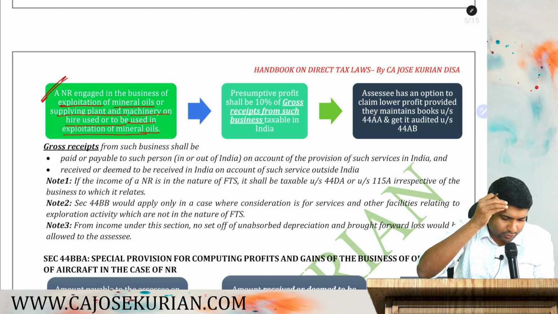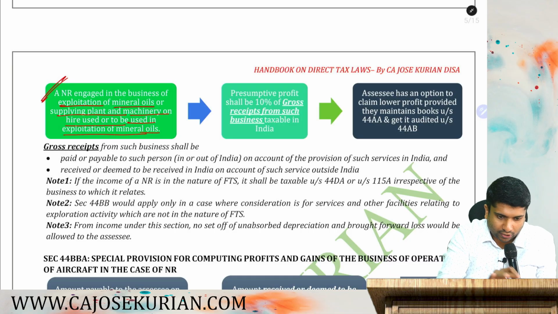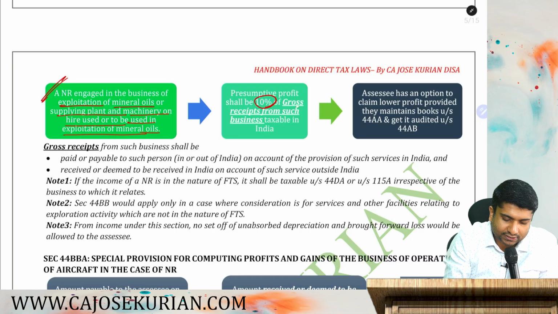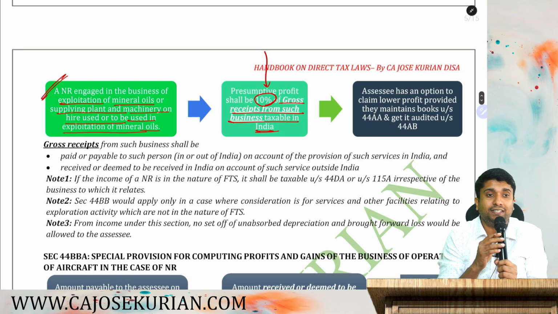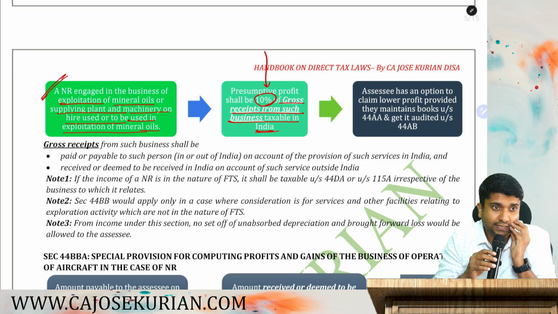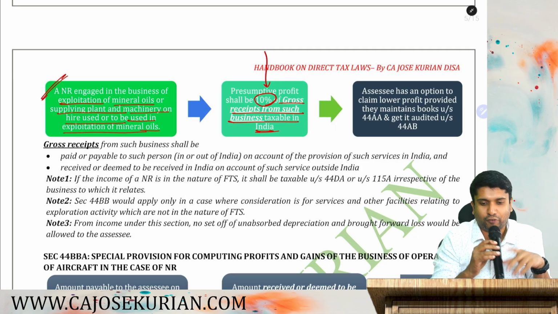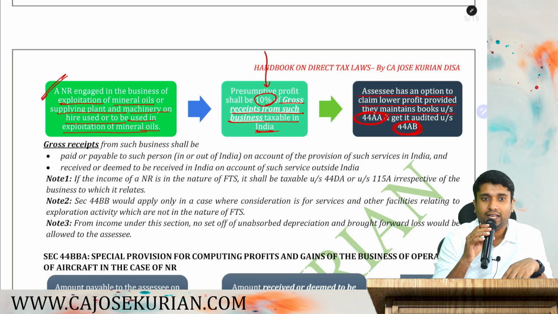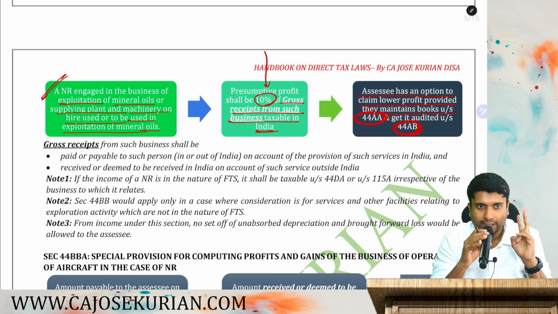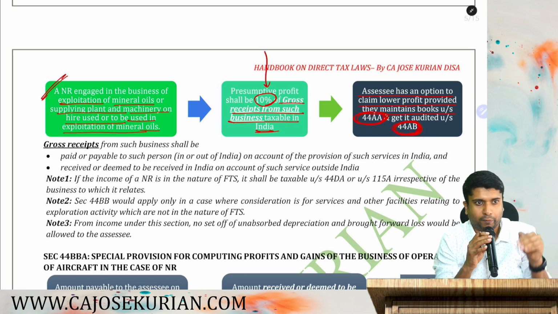So for both of these incomes, what you need to do is total these incomes, then apply 10% of the gross receipts from such business as a taxable income in India. So the presumptive rate of tax shall be how much, friends? 10%. That's what the department says. But here you have a wonderful option. Why? Because here the assessee has an option to claim lower profit provided they maintain books of accounts in accordance with section 44AA and carry out a tax audit in accordance with section 44AB. If you maintain books of accounts and carry out a tax audit, don't worry, you can show a lower profit.